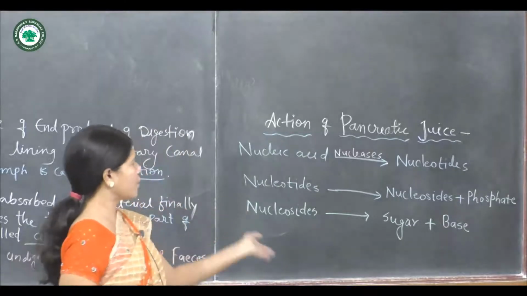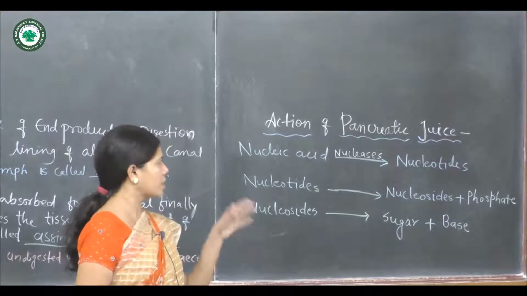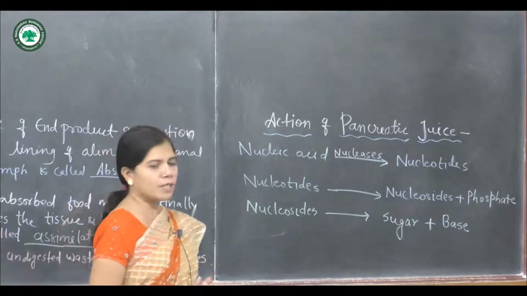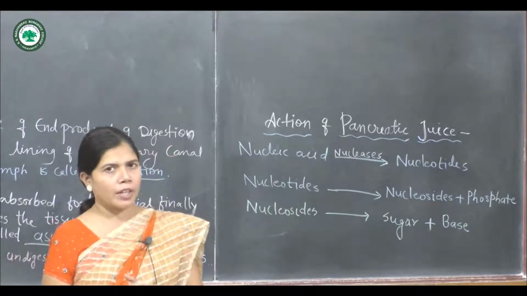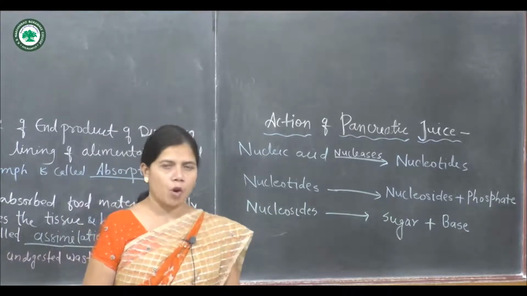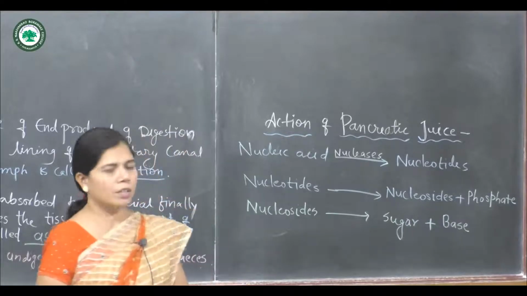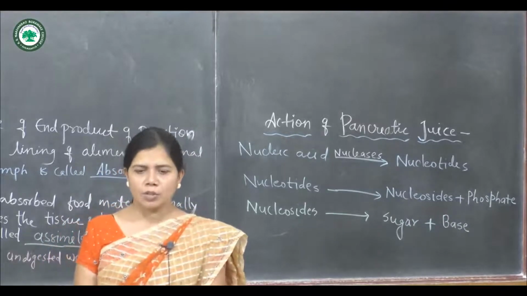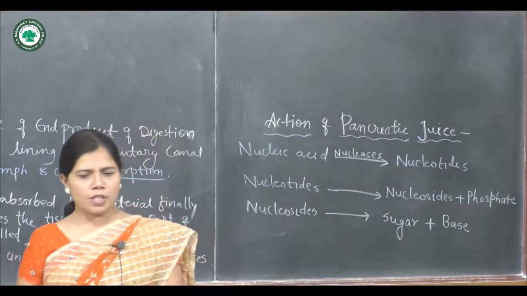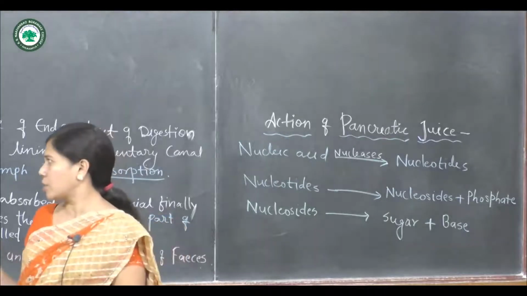So in this reaction we clearly see that the nucleic acid is first converted into nucleotides, then nucleotides in the presence of an enzyme are converted into nucleoside and phosphate. These nucleosides are lastly converted into pentose sugar and the nitrogenous base. Now we will discuss the action of intestinal juice.